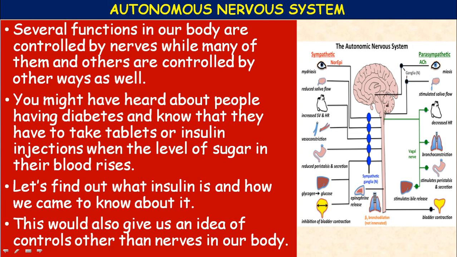Their functions include constriction of the iris, which is called miosis, whereas mydriasis is the dilation of the iris. There is increased saliva secretion, deceleration of heartbeat, decreased respiration through bronchoconstriction, excitation of the stomach, which stimulates peristalsis and secretion, constriction of the urinary bladder, and increased secretion of the gonads, meaning testis and ovary.